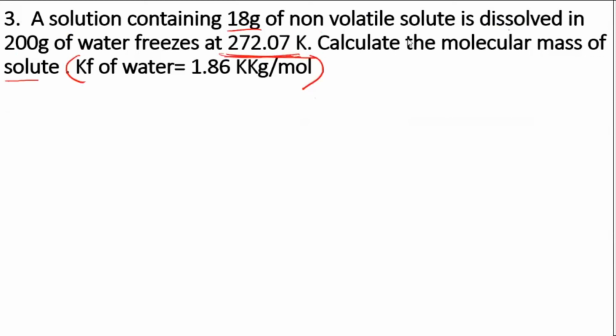Yeah, what is W1? Tell me, which one is W1 here? 18 gram. A solution containing 18 gram of a solute. How do you denote the solute? W2. So W2 is 18 gram. Always I've told you, the lower one is solute. Next, dissolved in 200 gram. What is that? That is W1, 200 gram. Yes. Next.